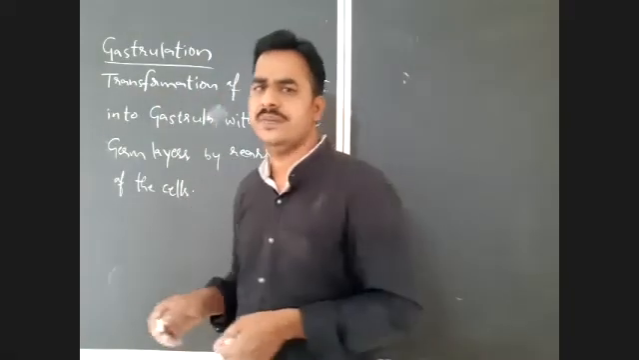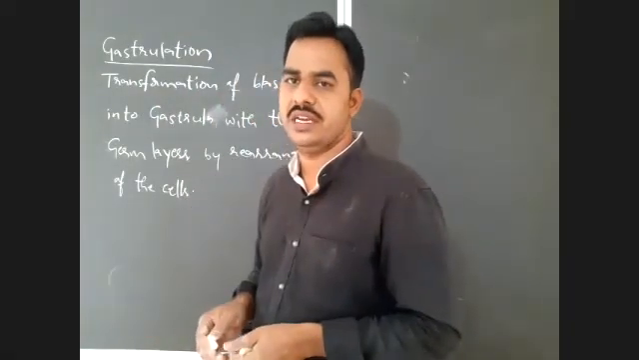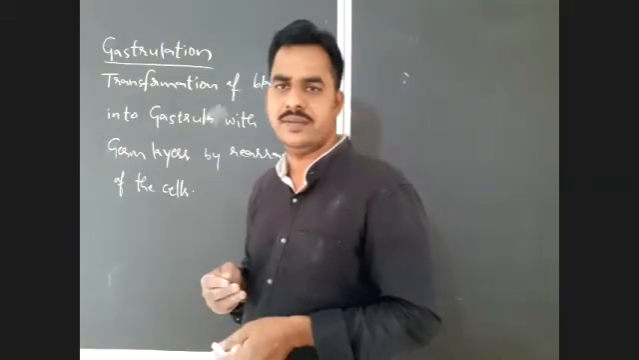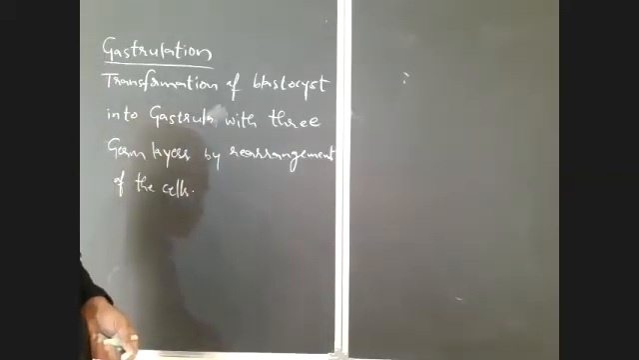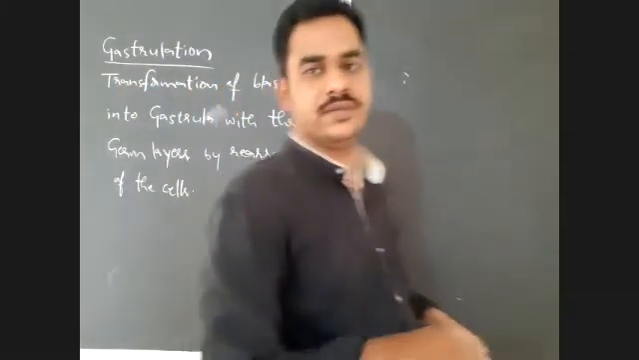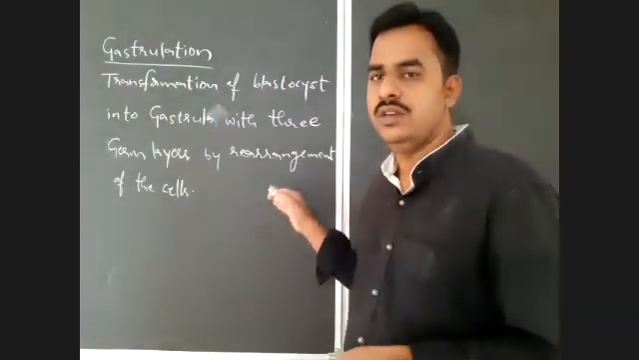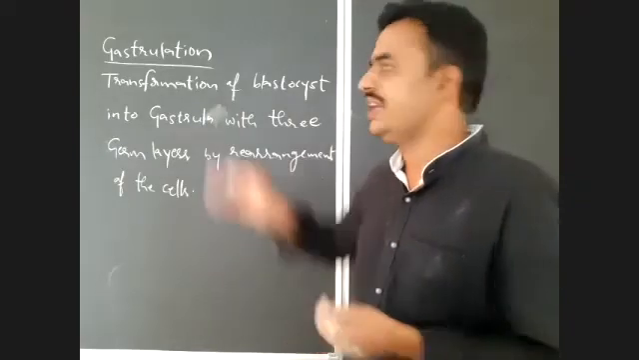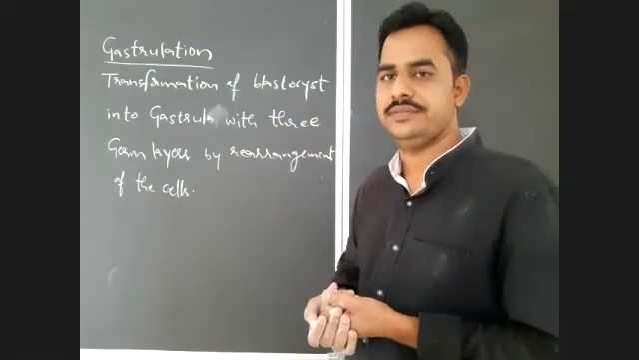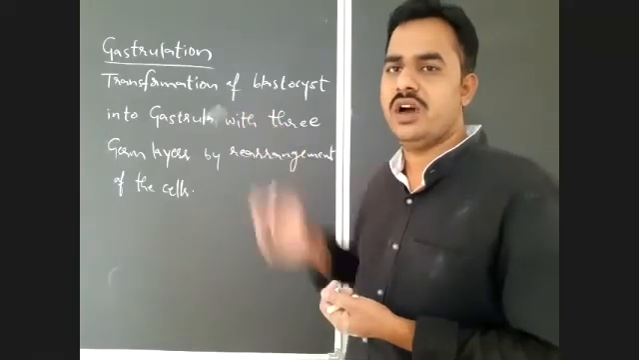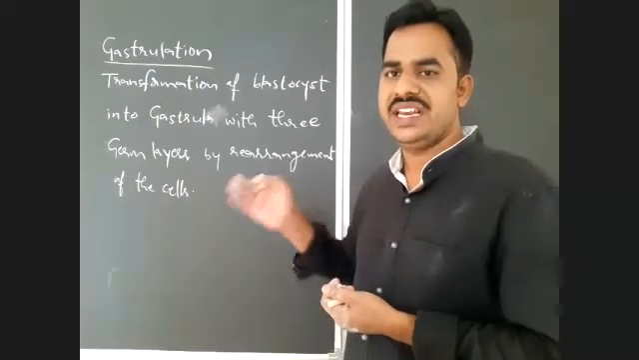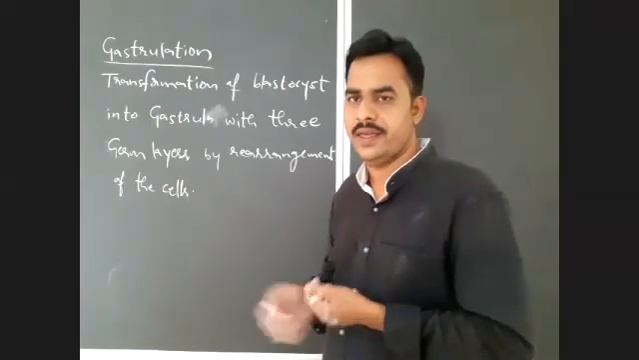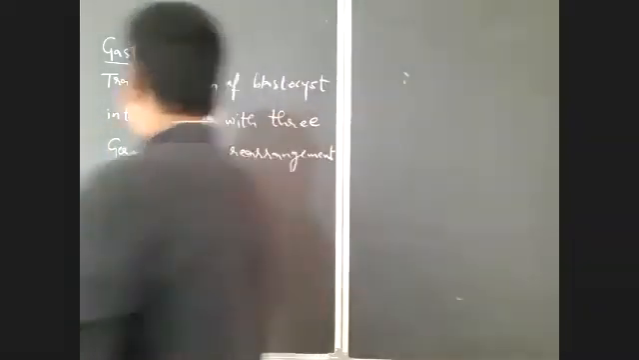Okay, the three primary germ layers, maybe you all know that in triploblastic animals there are three germ layers. What are they? Ectoderm, endoderm, and mesoderm. So the formation of ectoderm, endoderm, and mesoderm will take place here in gastrulation. So what is gastrulation? The transformation of blastocyst into gastrula with three primary germ layers by rearrangement of cells in the blastocyst, right? So what will happen during this process?